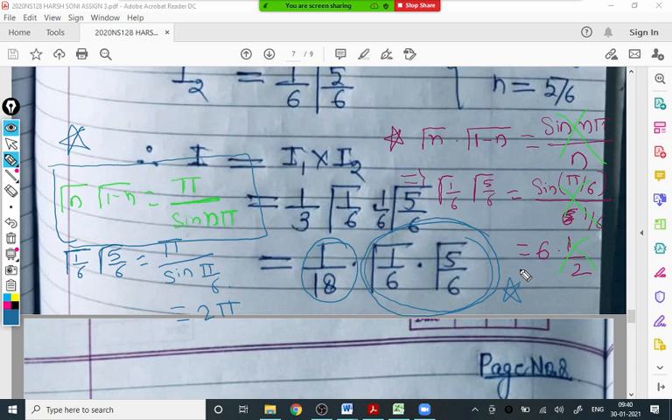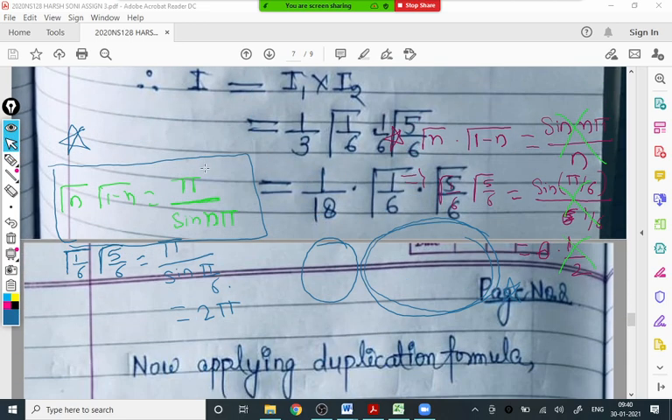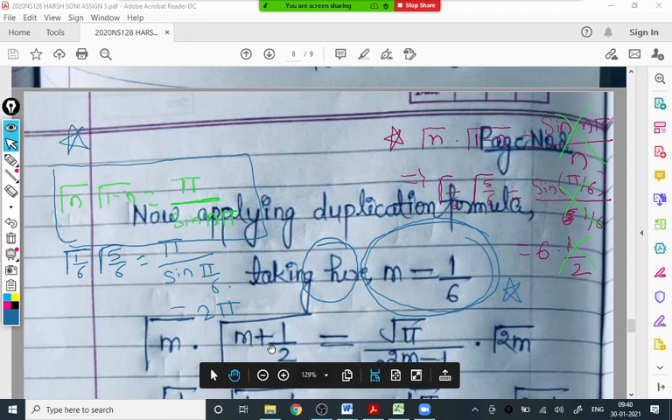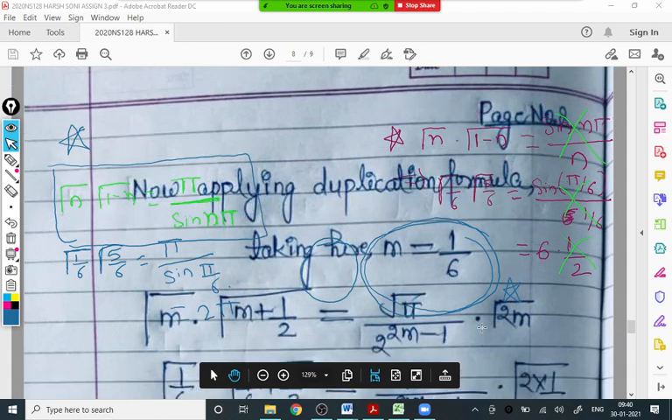Sir, can I have a look at the duplication formula? Yes, I will show you. This is the duplication formula: gamma m into gamma m plus half is root pi upon 2 raised to 2m minus 1 into gamma 2m.